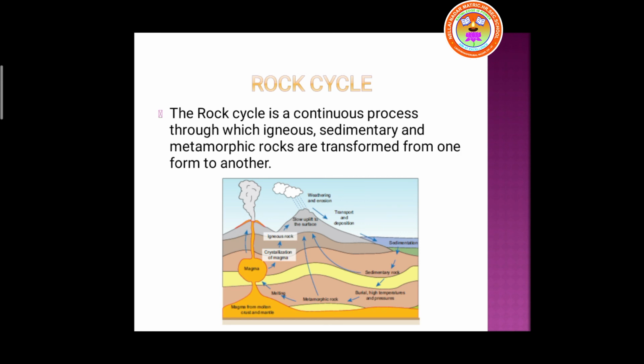Okay. Last one is the rock cycle. The rock cycle is a continuous process through which igneous, sedimentary, and metamorphic rocks are transformed from one form to another. We have seen in metamorphic rocks that many igneous and sedimentary rocks change their form and character due to various pressure or heat in the earth, and that cycle is called the rock cycle. The remaining you will see in the next class.